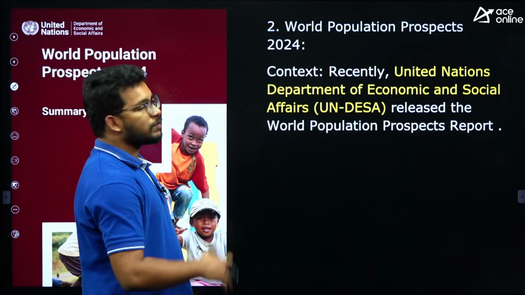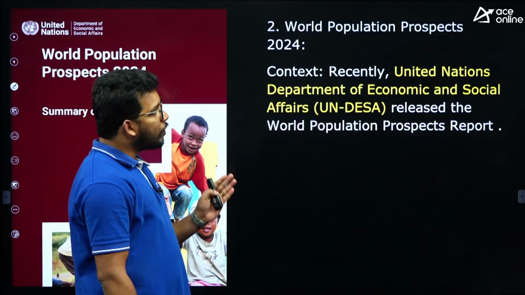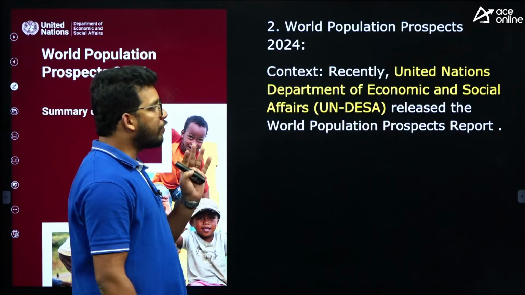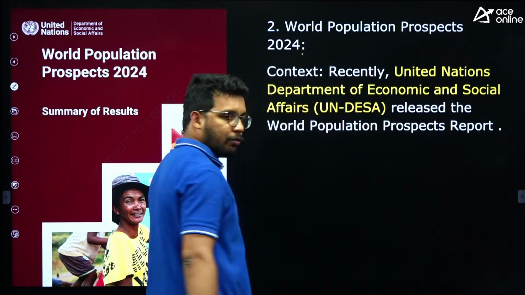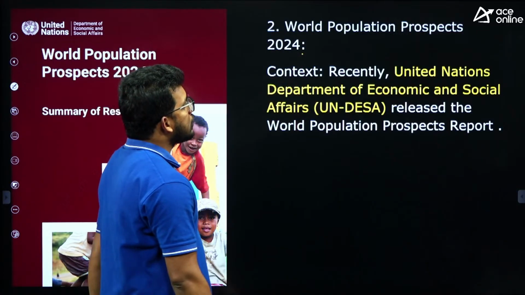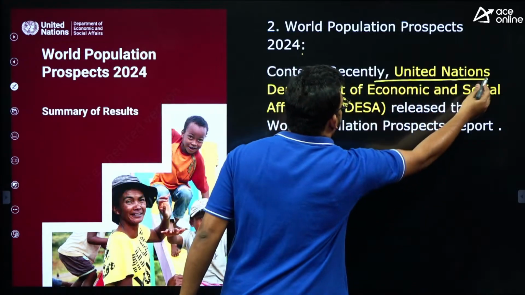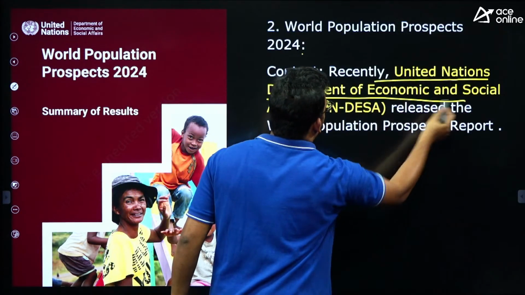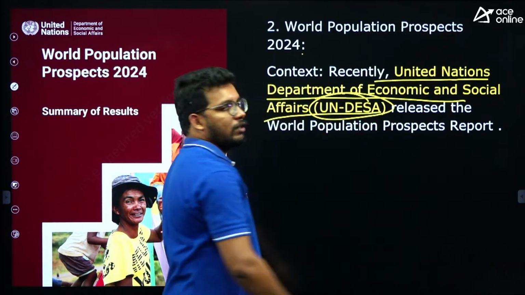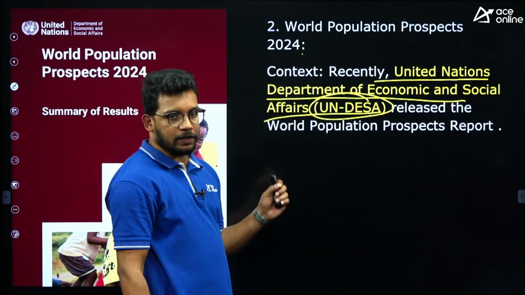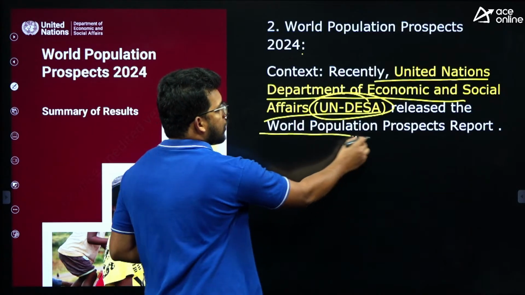Okay, next one. World Population Prospects Report 2024. This report was released by the United Nations Department of Economic and Social Affairs. So it was released by UN DESA. So World Population Prospects Report.